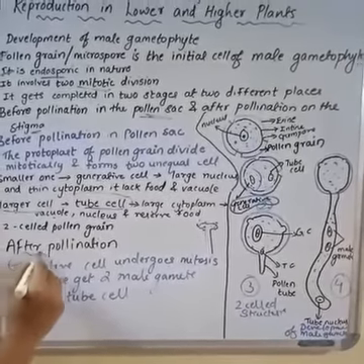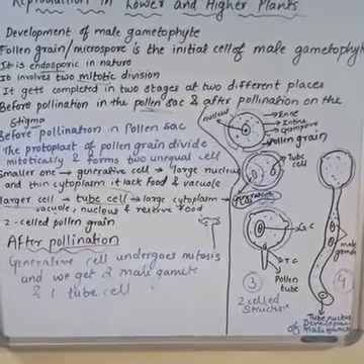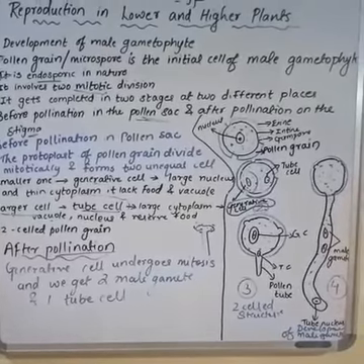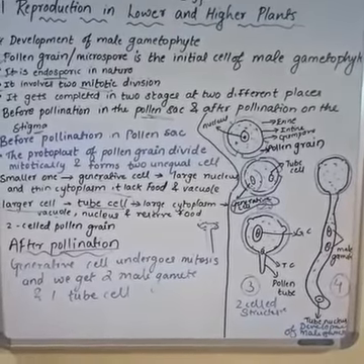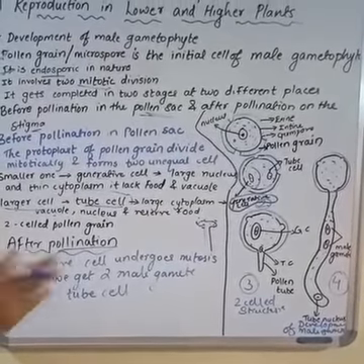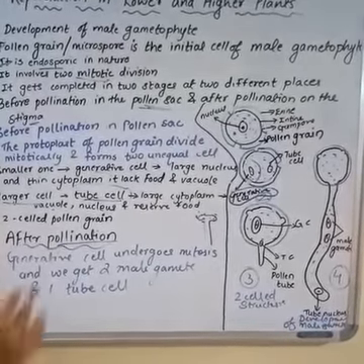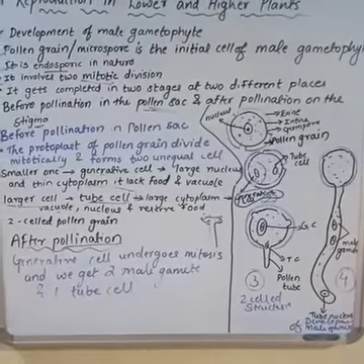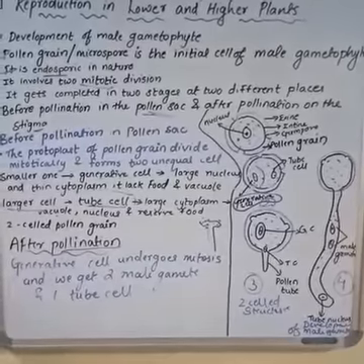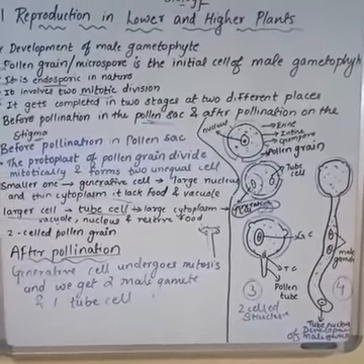Now we will see after pollination. Pollination means the transfer of pollen grains from the anther to the stigma of the flower of the plant. That process of transfer of pollen grain from the anther to the stigma is called pollination. So what will happen in this pollination?